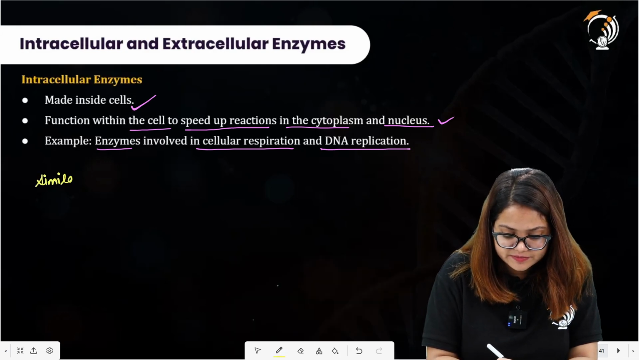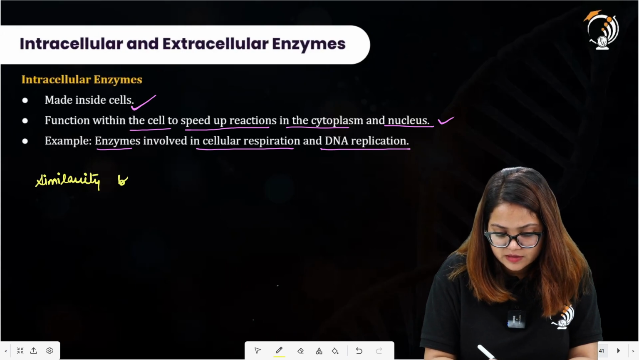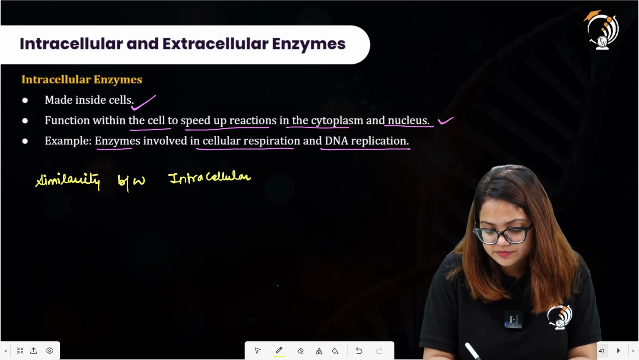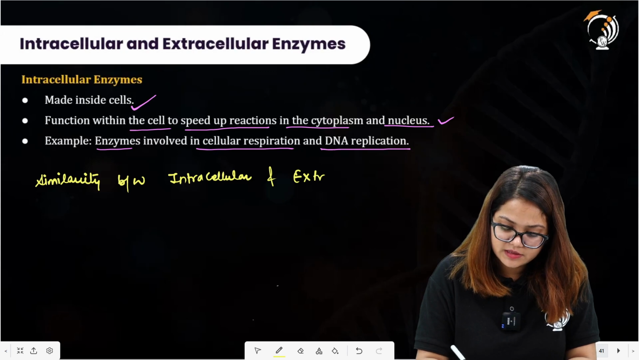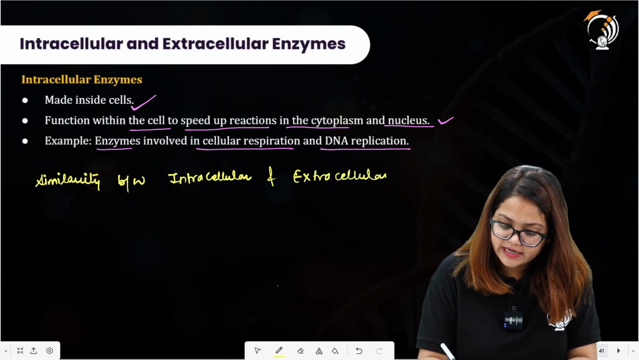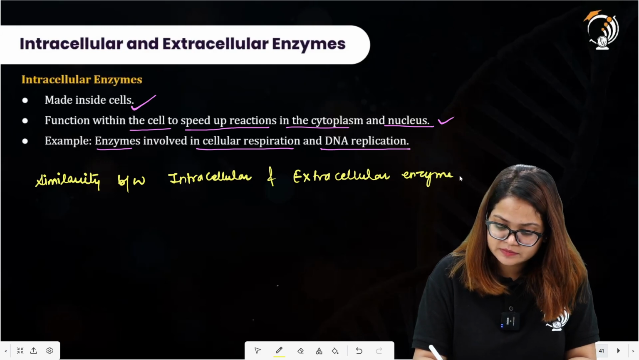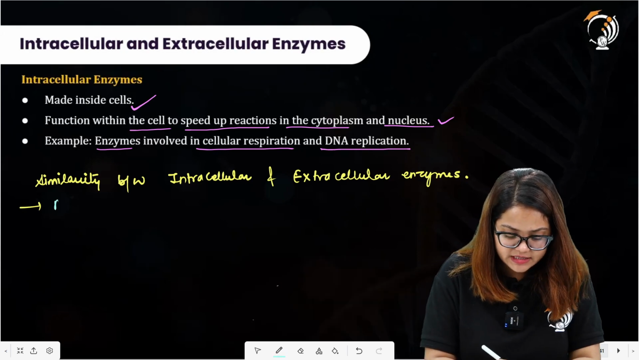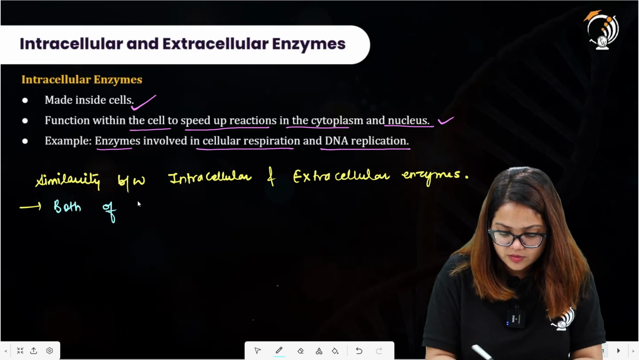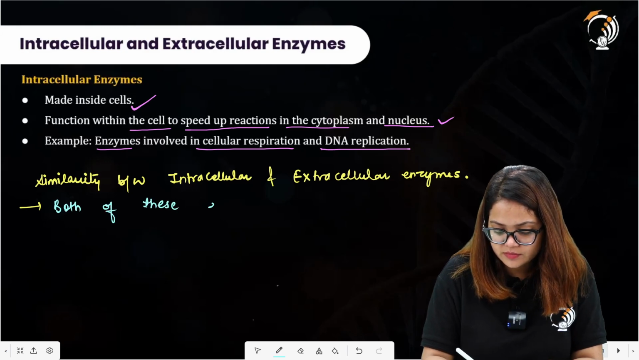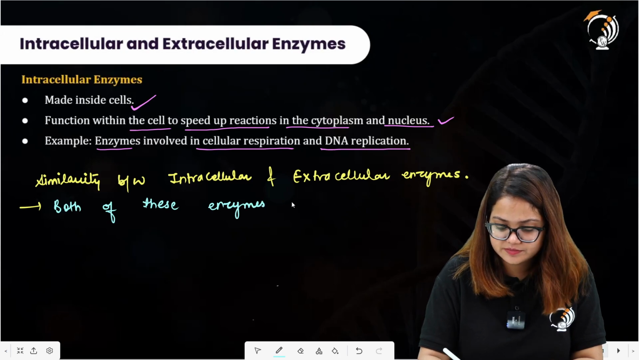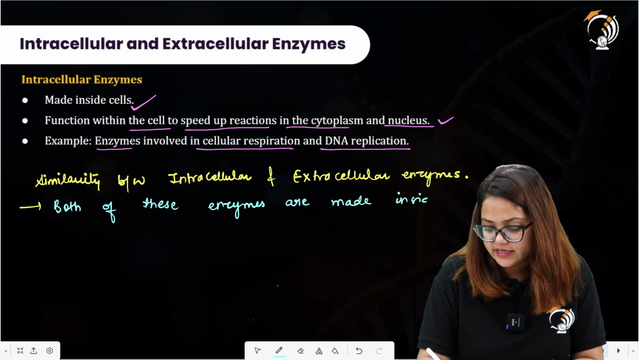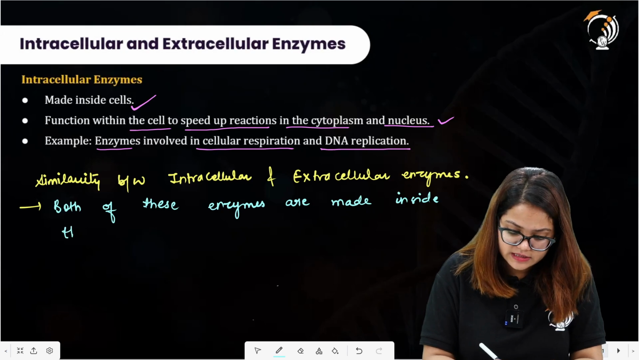The similarity between intracellular and extracellular enzymes is that both of these enzymes are made inside the cell.